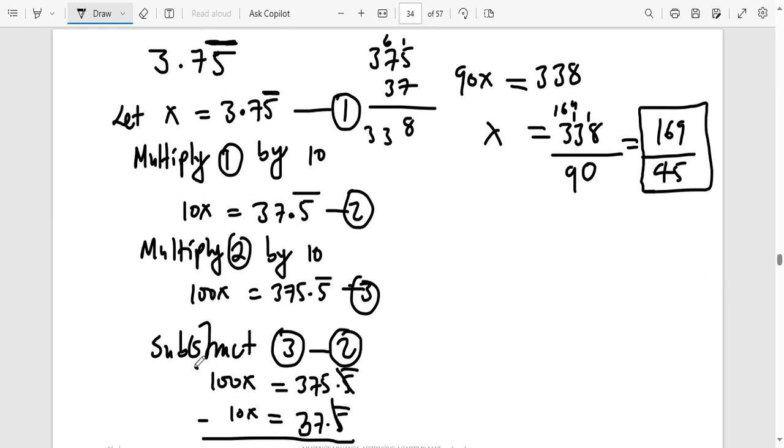So what we did is we got the 100x, we subtracted the 10x, it gave us a 90x. Then we subtracted 375 and 37. I'm not including the point 0.5 because it's the same. 337 minus 37, that is what gave us this number. Then we wanted to remain with x, so we divided both sides by 90. Does that make sense?